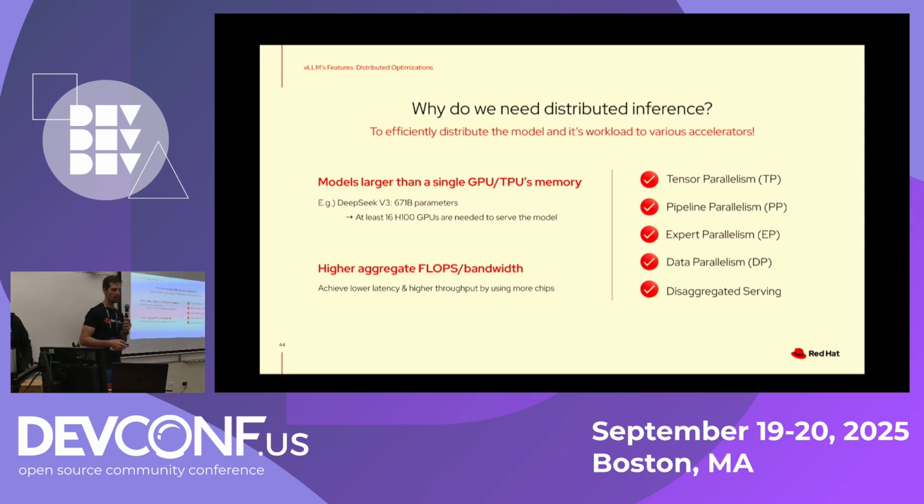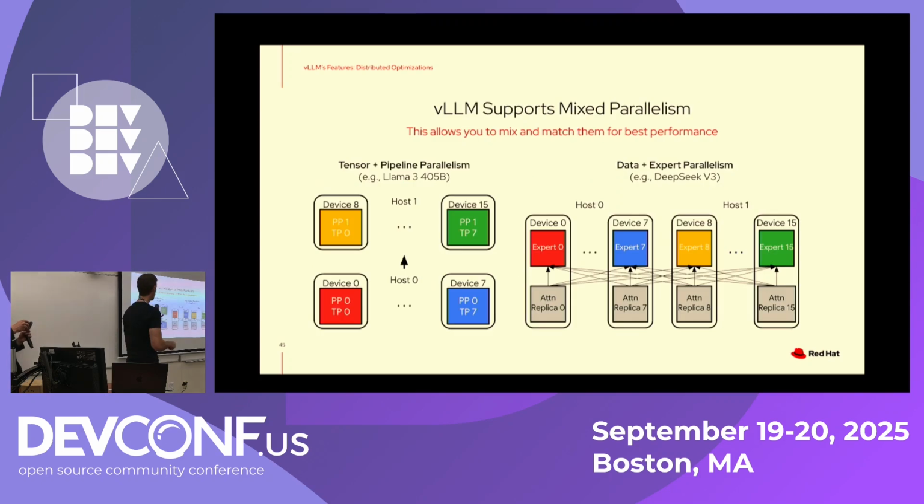Because usually the larger models like DeepSeek cannot run on one GPU. It's impossible. So we need to be able to add all of the GPUs together and do distributed inference across different GPUs, because we have models larger than what can run on just one GPU. And we also need bandwidth in order to aggregate the different GPUs and be faster when we are distributing and serving the models. And we have different techniques that we can show.